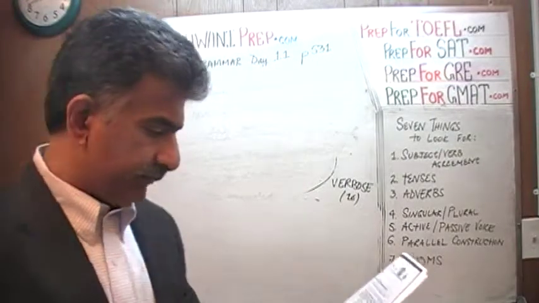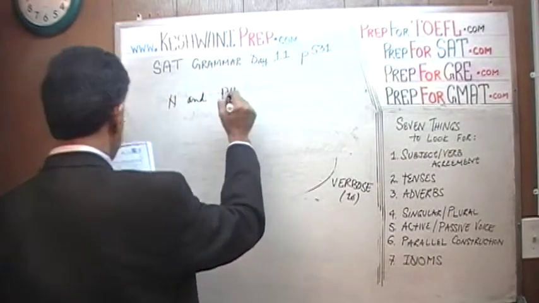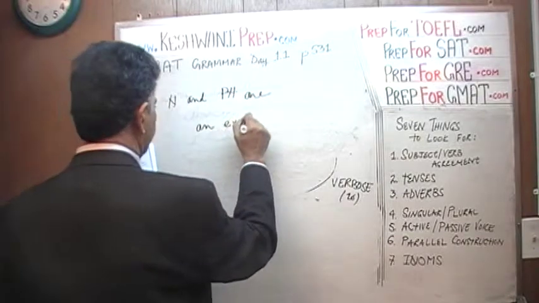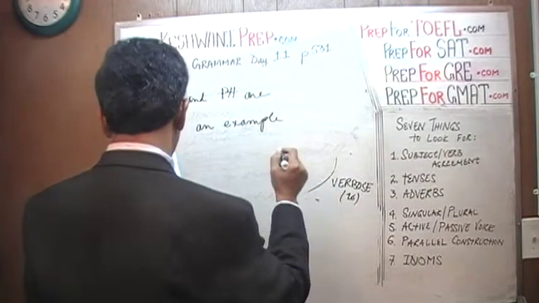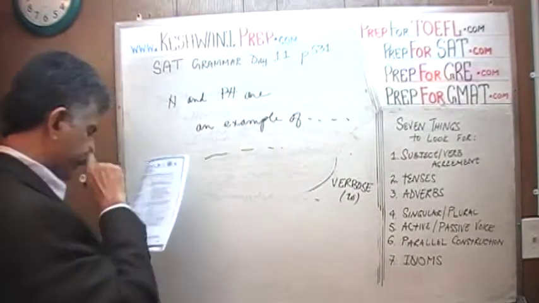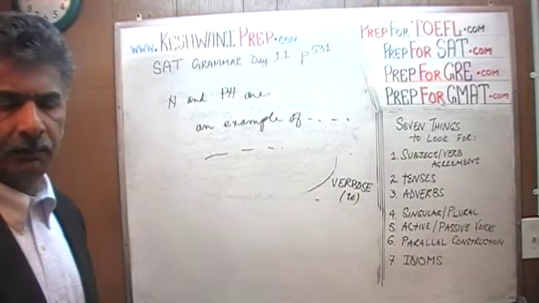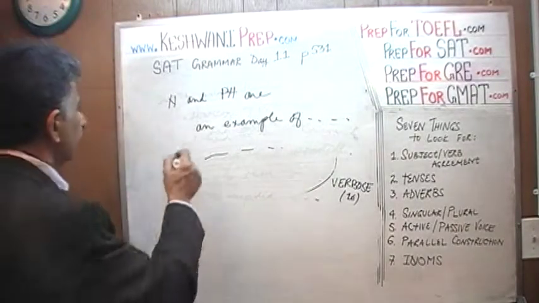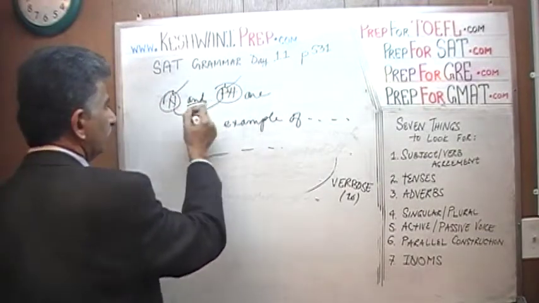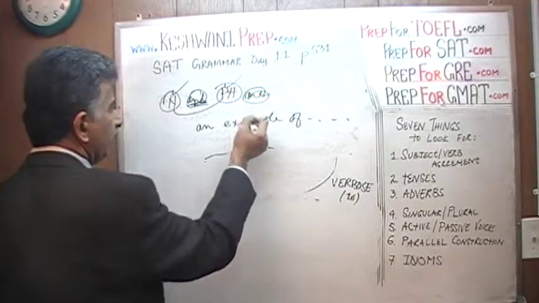Nursing and physical therapy. Nursing and physical therapy, we are told, are an example. Oh, there you go. It doesn't matter what it goes on to say. The problem is pretty glaring actually. The problem is pretty obvious. It's nursing and physical therapy. These are two things, 1 and 2. Nursing and physical therapy cannot be an example.